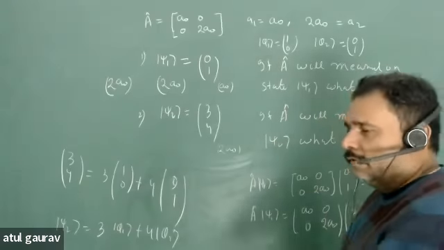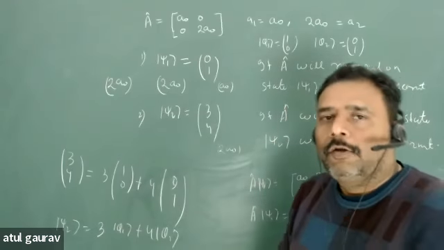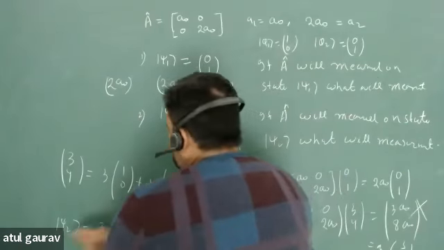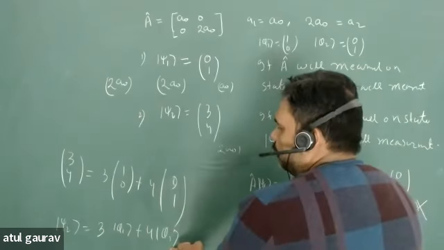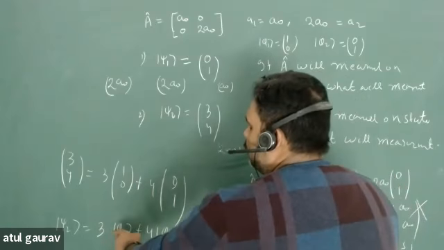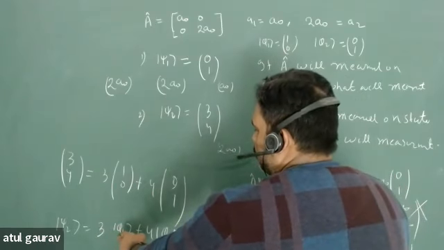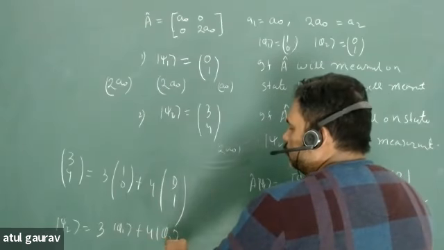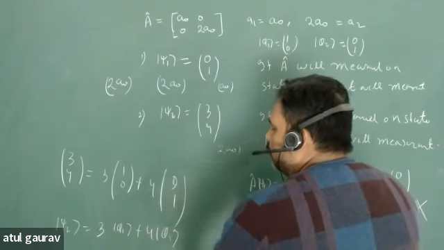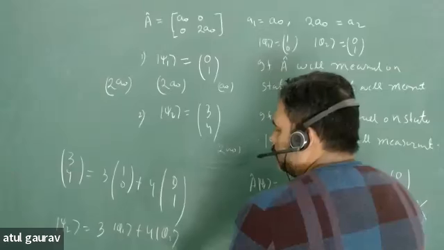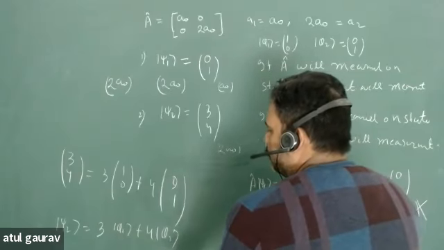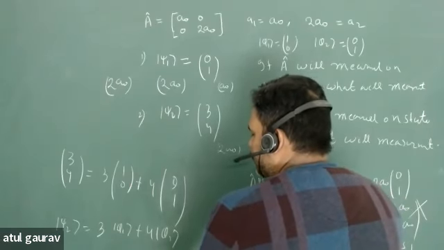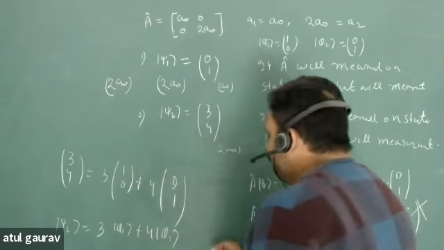Now, what will be your measurement? Your measurement is always an eigenvalue. So this is written in a basis of phi 1 and phi 2. What will be the eigenvalue related to phi 1? A0. And what will be the eigenvalue related to phi 2? 2A0. So what will be the measurement? What will happen in your measurement?